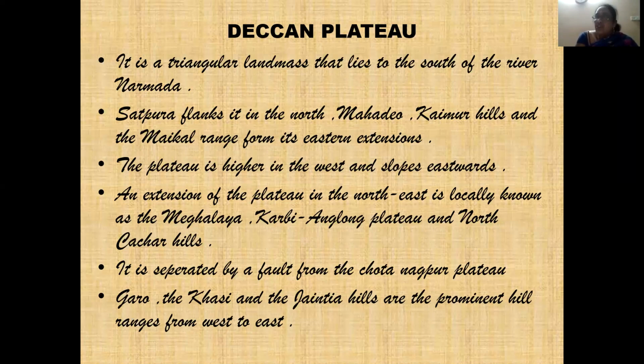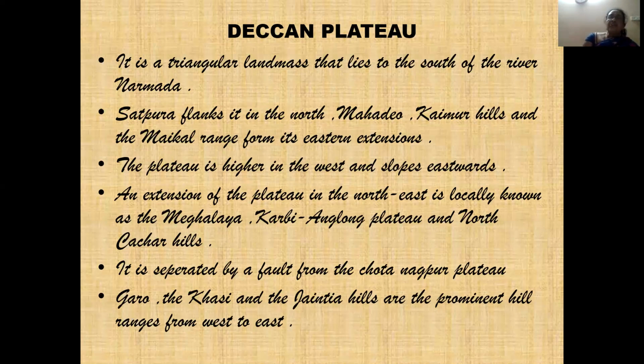Satpura flanks it in the north. The Mahadeo, Kaimur Hills, and the Maikal range form its eastern extensions. These are all the extensions that I talked about with Vindhya. So Vindhya is with the central highlands, Satpura is with the Deccan Plateau. Remember that point, don't confuse. Satpura for Deccan Plateau. I already mentioned in the introduction that it has a number of hills. The important hills are the Mahadeo Hills, the Kaimur Hills, and the Maikal range. They form the eastern extensions.